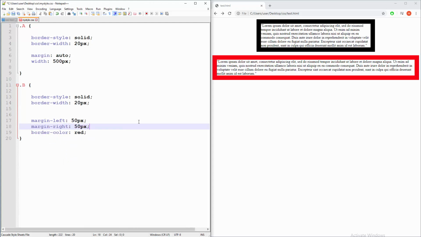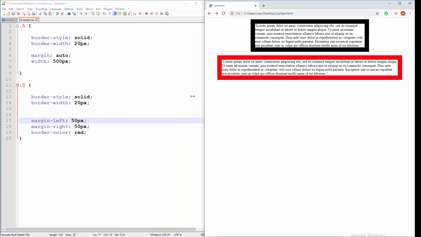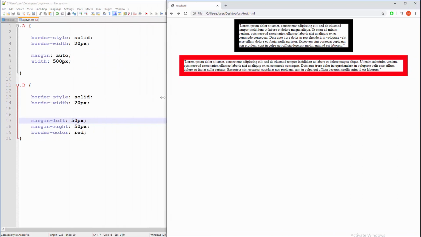50 pixels. But here's the thing, this element, this paragraph will still be resizable because you don't have a fixed width, you have just fixed margins down there. So check this out. Oops, wrong. Okay, there you go. See?